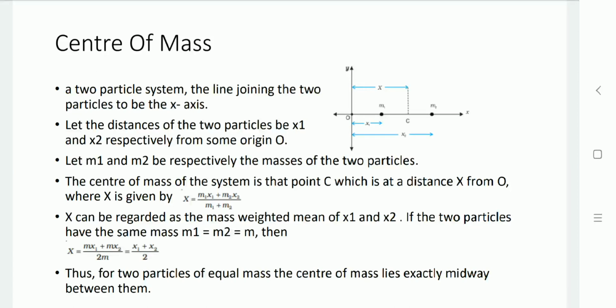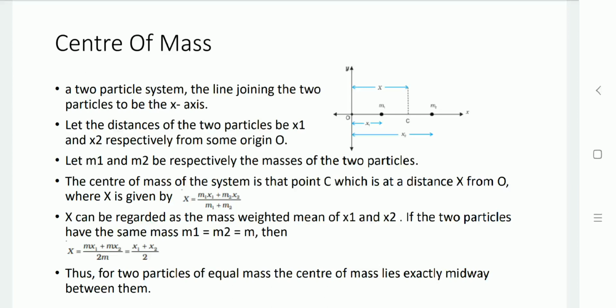If these two particles have the same mass, that is m1 equal to m2 equal to m, then this equation becomes m x1 plus m x2 divided by twice m, which is equal to x1 plus x2 by 2. So the two particles of equal mass have the center of mass exactly midway between them.